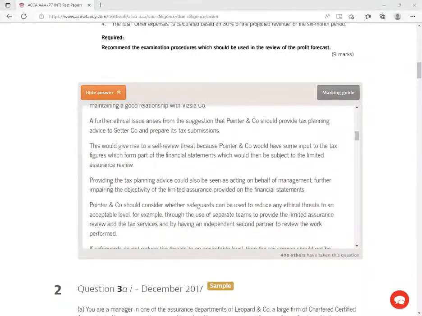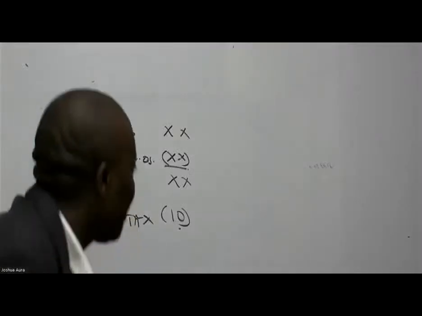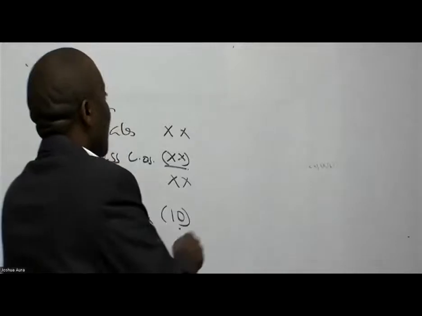So providing tax planning advice could also be seen as acting on behalf of management, further impairing the objectivity of the assurance provider on the financial statements. Ladies and gentlemen, when you are offering this tax planning, even tax computation itself, at the end of the day, you're putting yourself under advocacy issues.